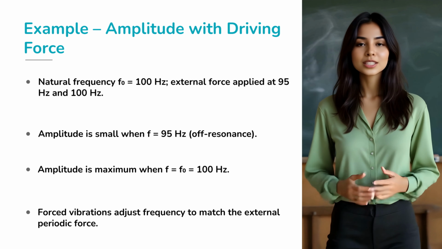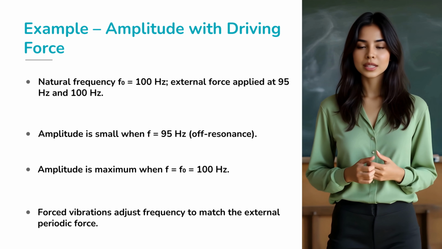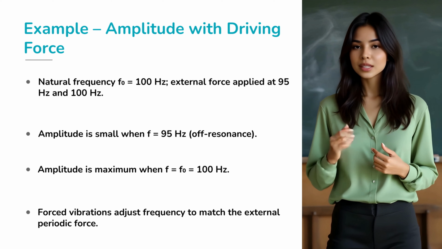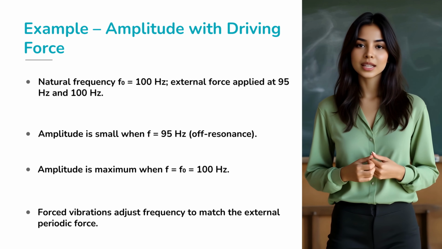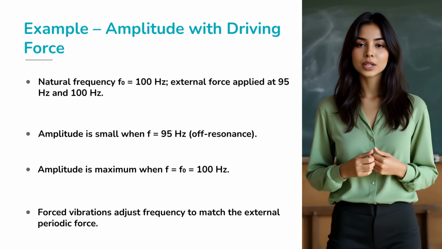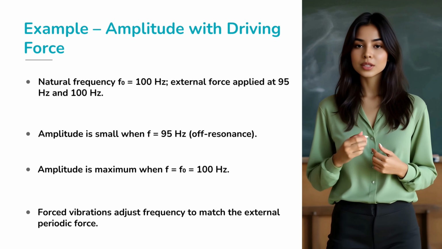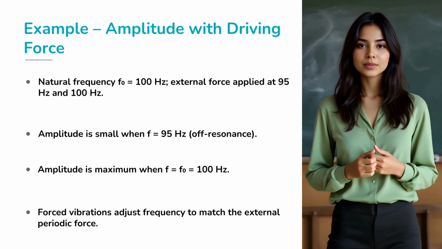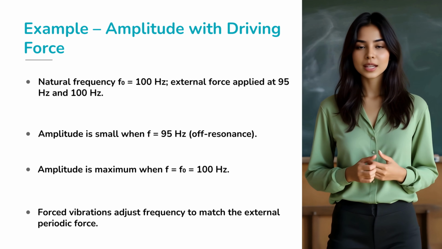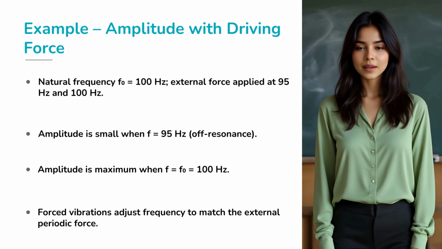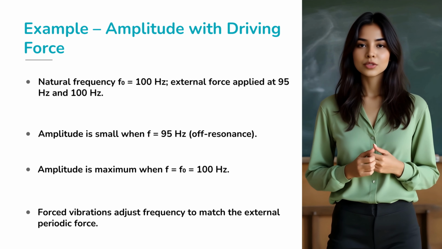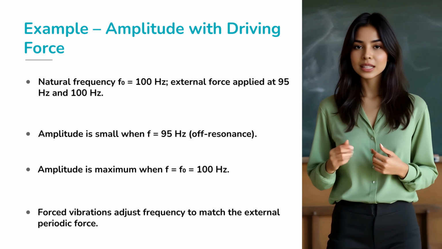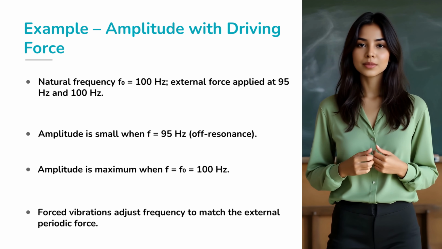Let's take a quick example. Suppose the natural frequency of a body is 100 Hz. If we apply an external force at 95 Hz, the vibrations occur at 95 Hz with small amplitude. But if we apply the force at exactly 100 Hz, the amplitude becomes maximum. This is because the vibrations are now fully in sync with the applied periodic force.